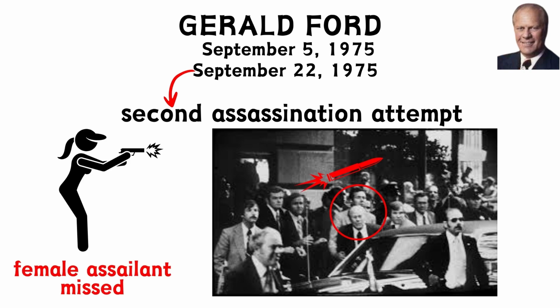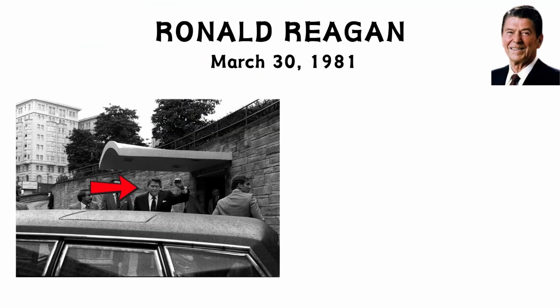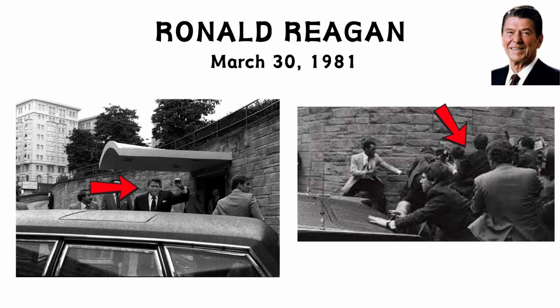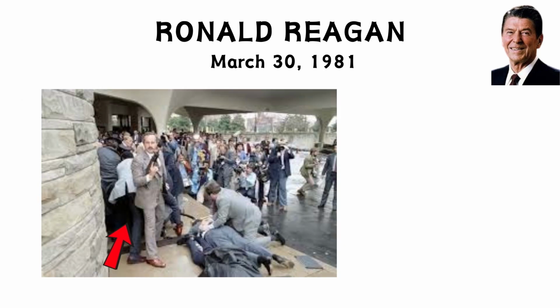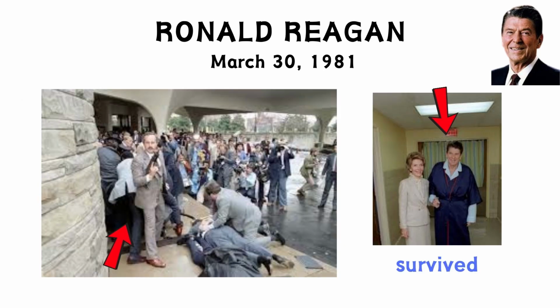U.S. President Ronald Reagan was wounded in an armed attack on 30th of March 1981, as he left a speech in the Capitol, Washington, and walked towards his motorcade.